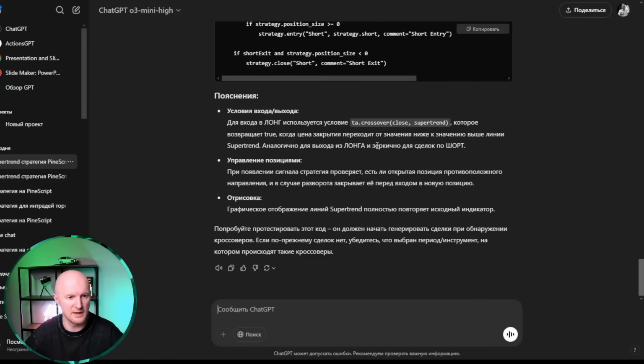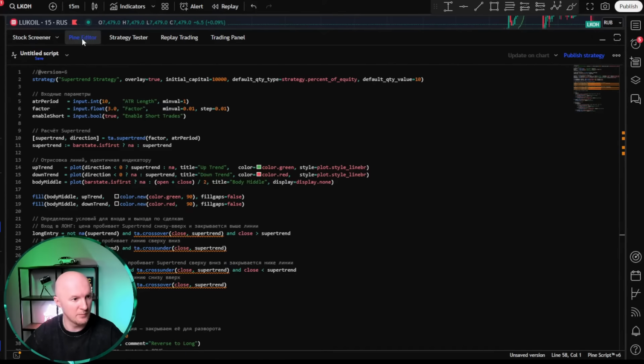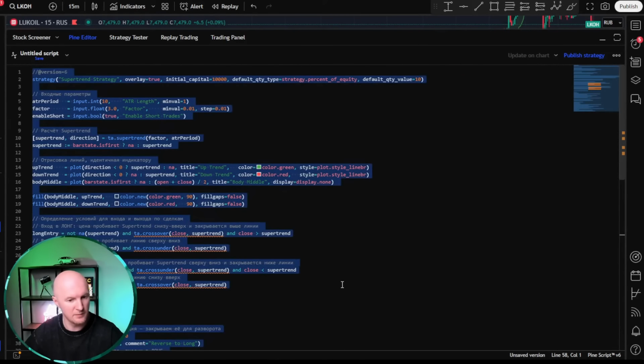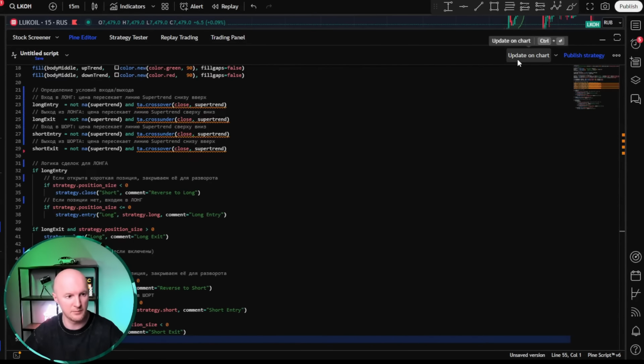For exiting a long, it's mirrored for short trades. He even added position management. When a signal appears, it checks if a position is open, and so on. The graphical supertrend repeats the original indicator. Alright, let's try copying it. We open it up like this, expand the Pine editor. Here it is, our strategy. Select everything, delete it, and paste in the new updated code. Click.